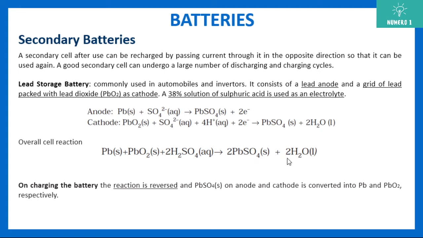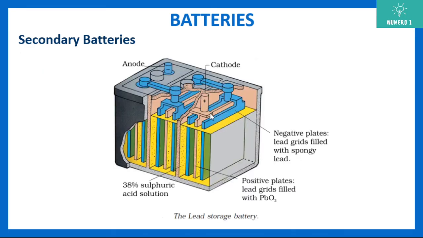So basically these are your reactants and you get these as the products. PbSO4 solid on anode and cathode is converted into Pb and PbO2 respectively. So you can reverse the reaction. Otherwise, when you are using the battery, this is the main reaction which is happening. This is the discharging reaction. A simpler diagram is available which will be shared with you on our group.